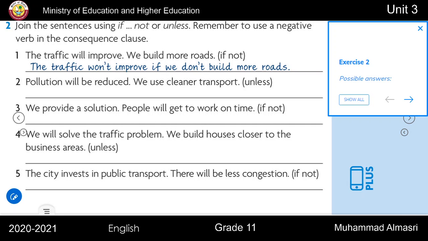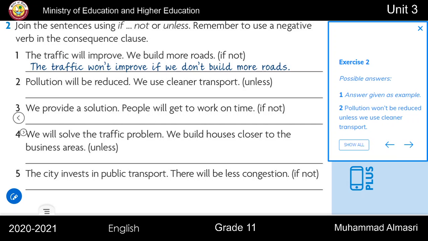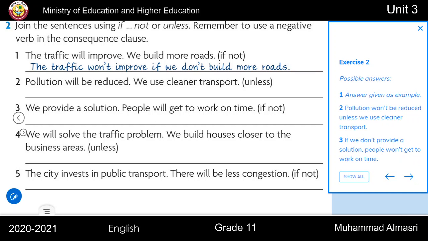2. Pollution will be reduced. We use cleaner transport. Rewrite it using unless. Pollution won't be reduced unless we use cleaner transport. 3. We provide a solution. People will get to work on time. Rewrite it using if not. If we don't provide a solution, people won't get to work on time.